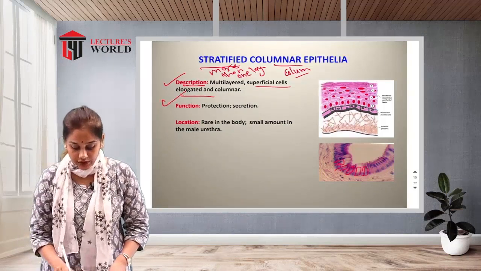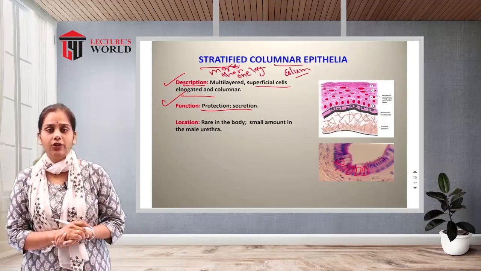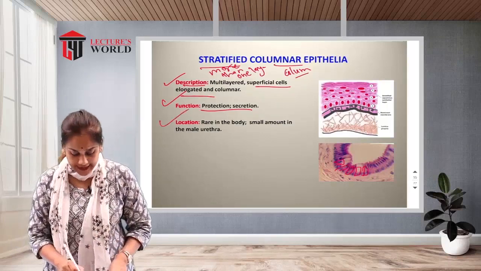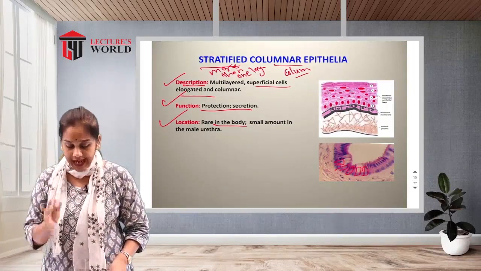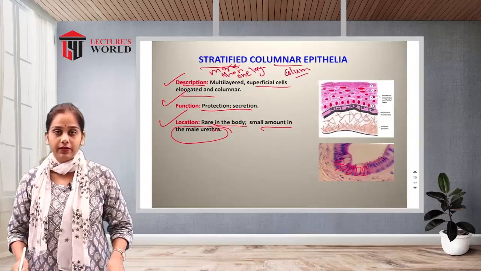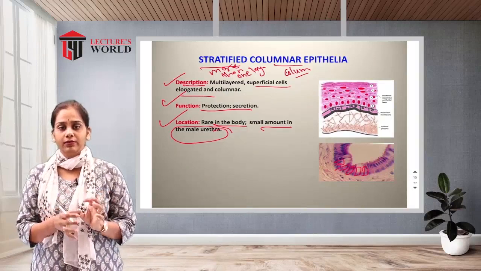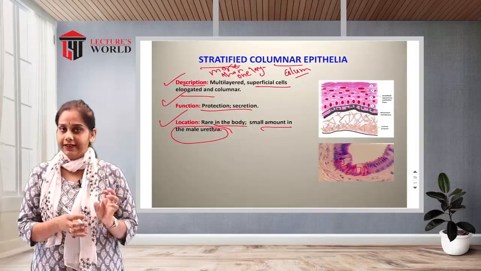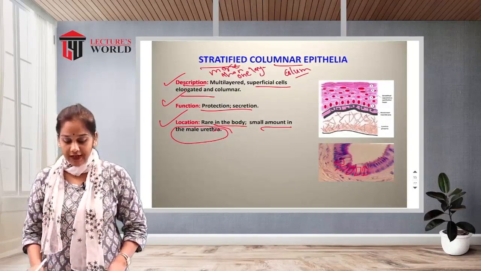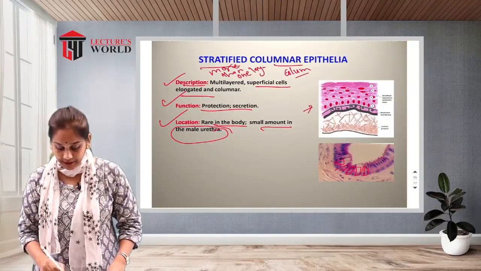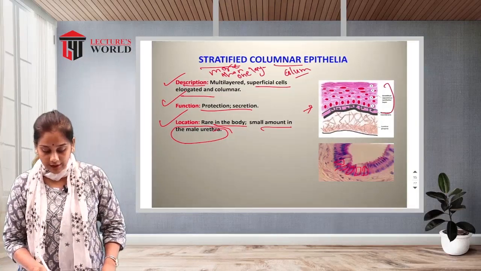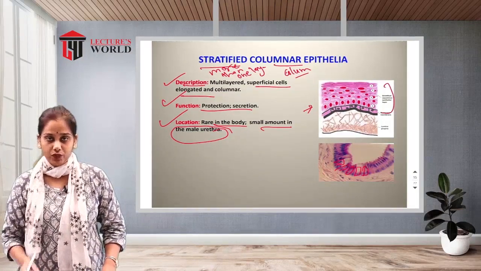Then function. The basic function of the stratified columnar epithelia is protection and secretion. Where is it located? It is rare in the body. A small amount is found in the male urethra. So it is not found in major portions of the body; it is rarely found, especially in the male urethra. See, this is the picture of the stratified columnar epithelia, with more than one layer as well as column-like shaped epithelial cells.